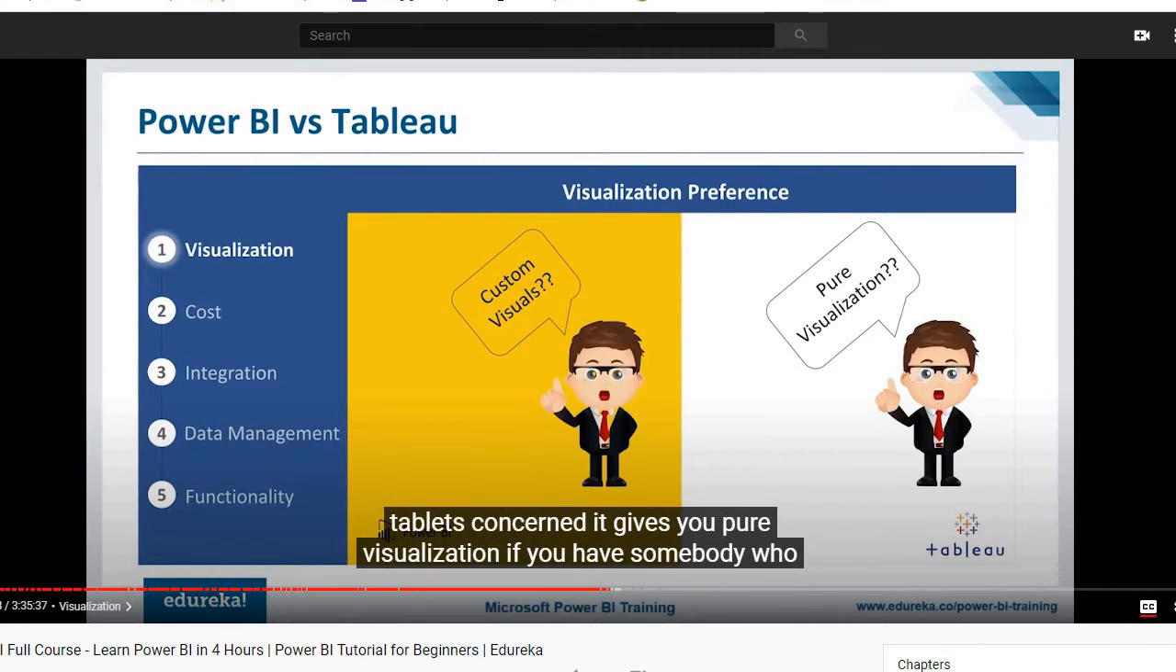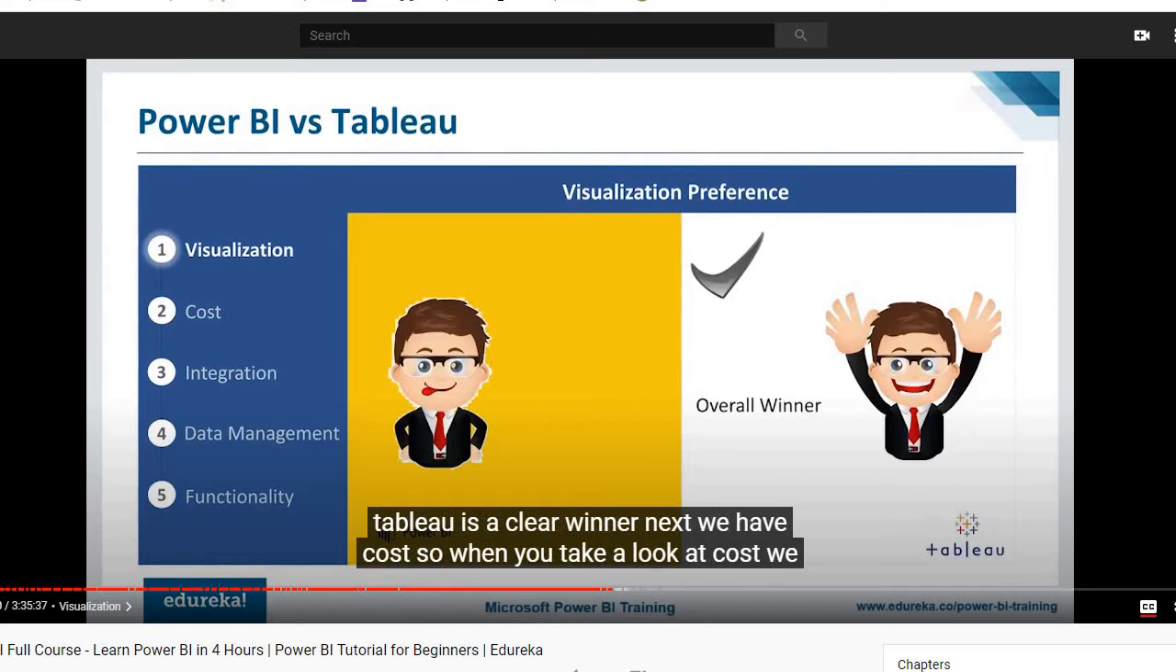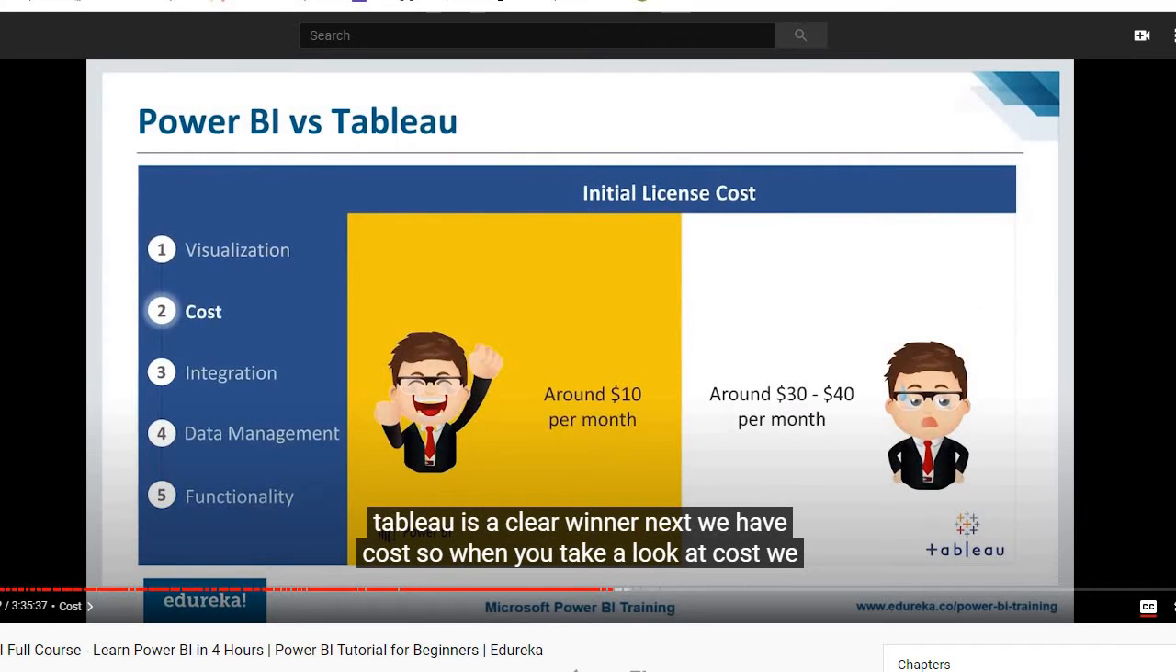As far as Tableau is concerned, it gives you pure visualization. If you're somebody who likes the curated approach or a more clean, sleek kind of approach, you can always go for Tableau. Why is that? Because it would give you great drill down features. It would give you amazing visualizations. So as far as visualization is concerned, if you ask me for my opinion, I would say Tableau is a clear winner here.